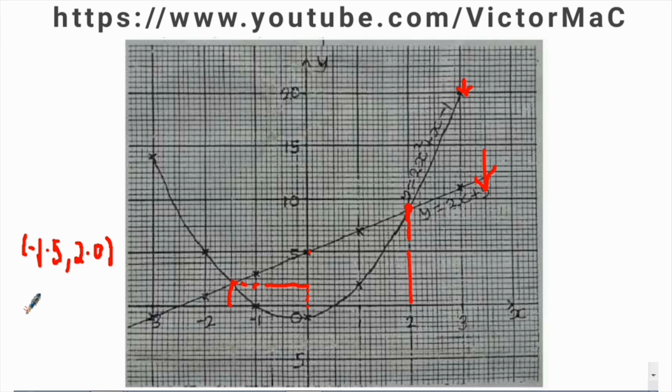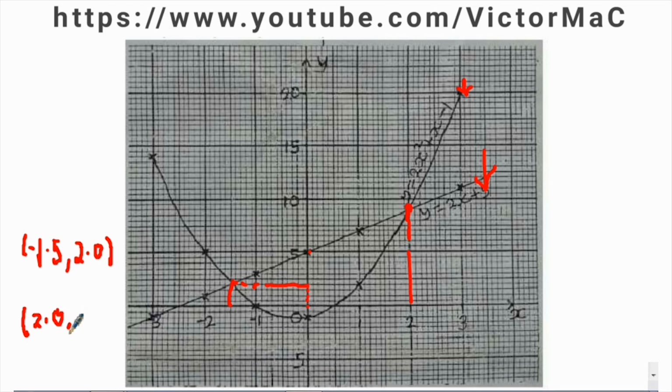So we have 2.0. Now let's trace it to the y-axis. Trace it down to the left hand side where the y-axis is.